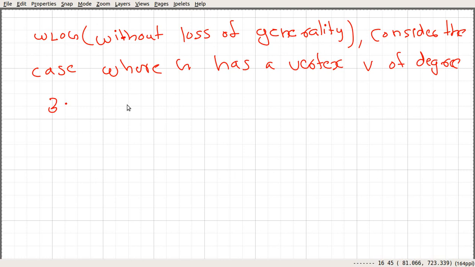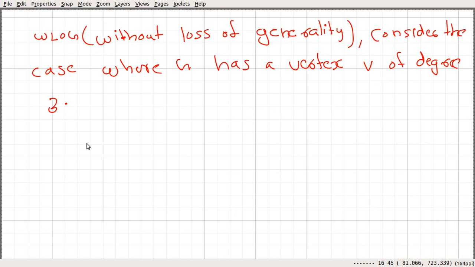By the above substatement, if you have a graph with at least 6 vertices, then G or G complement will have a vertex of degree at least 3. So without loss of generality, assume that this vertex v has degree 3.